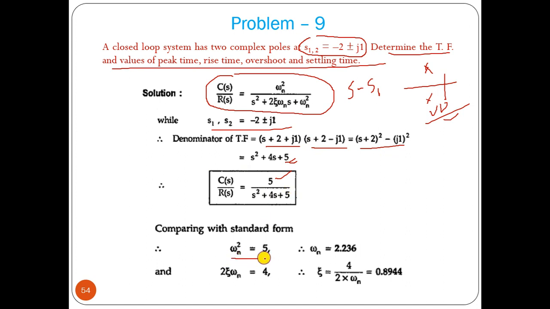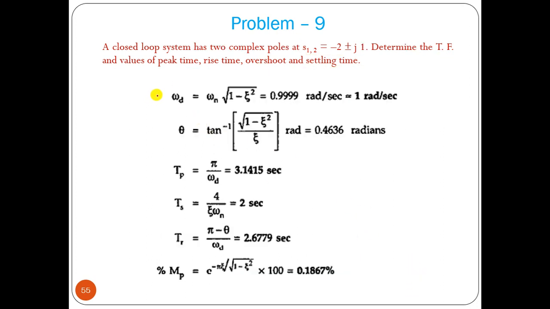So omega n square is 5. Omega n you can find, and you know what zeta is now: 2 zeta omega n equal to 4. So just by putting these two poles, we can write down the denominator. From that we form the numerator, which is only omega n square. Then we can find omega n and zeta.